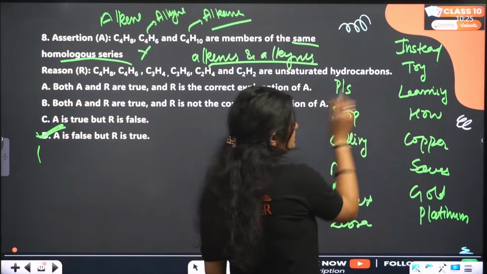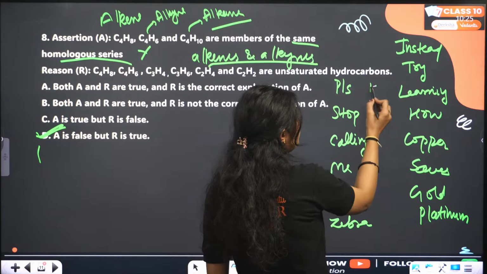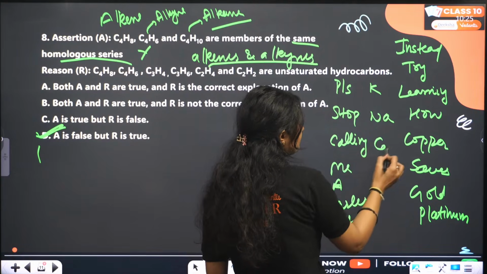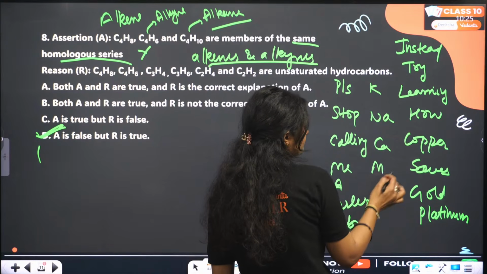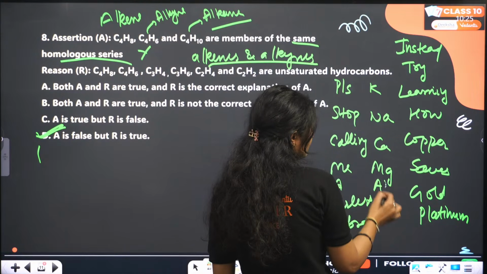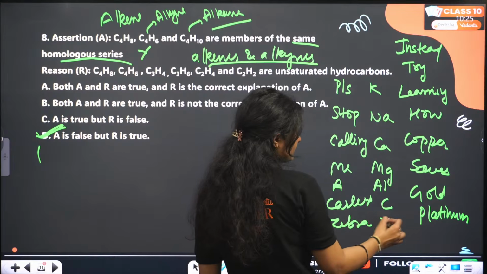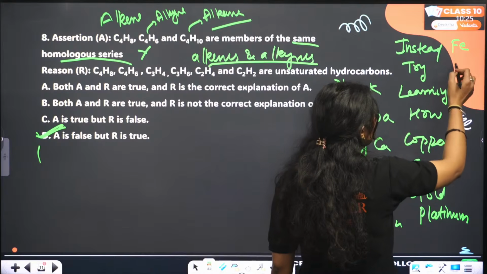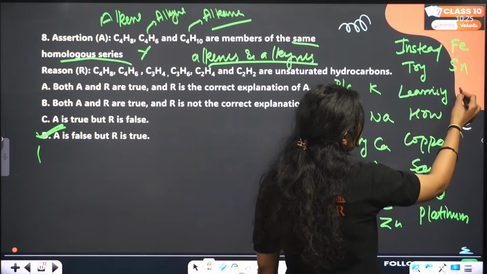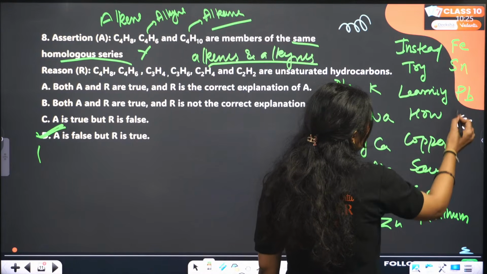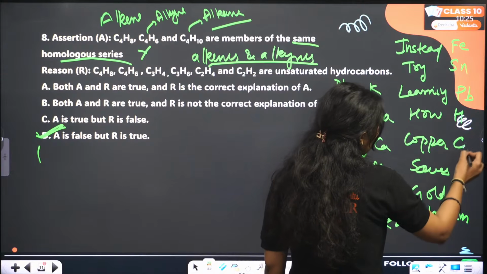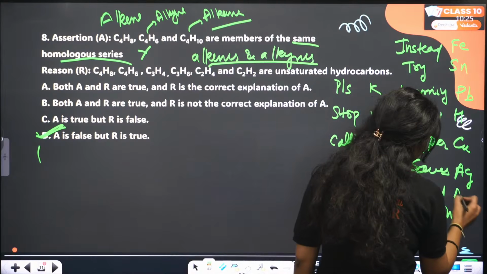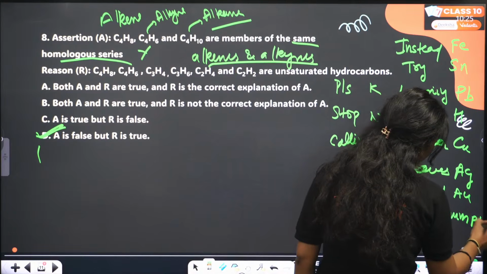Okay, please means potassium. Stop means sodium. Calling means calcium. Me means magnesium. A means aluminum. Careless means carbon. Zebra means zinc. Instead means iron. Try means tin. Learning means lead. How means hydrogen. Copper. Saves means silver. Gold means Au, and platinum, Pt.